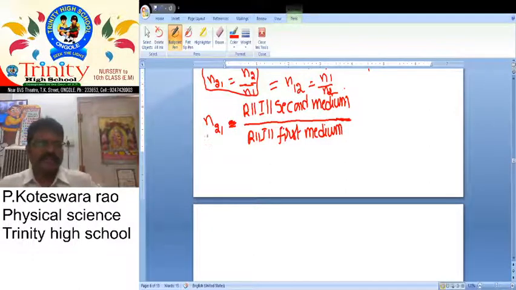N21 is the refractive index of second medium by refractive index of first medium.